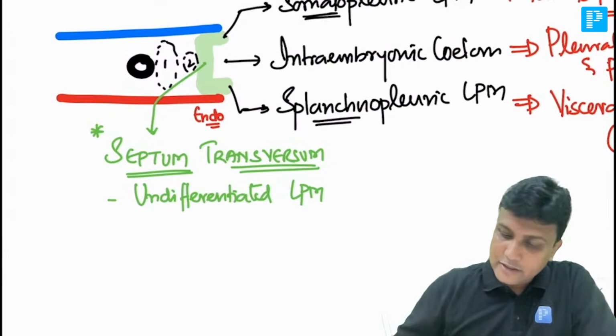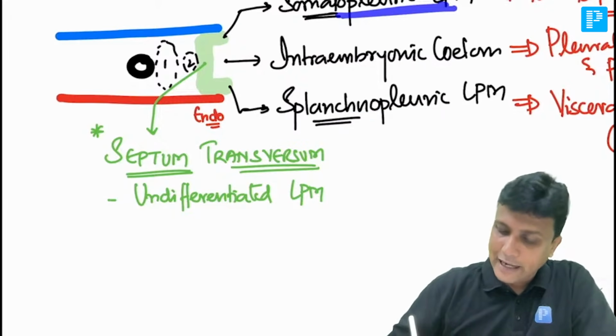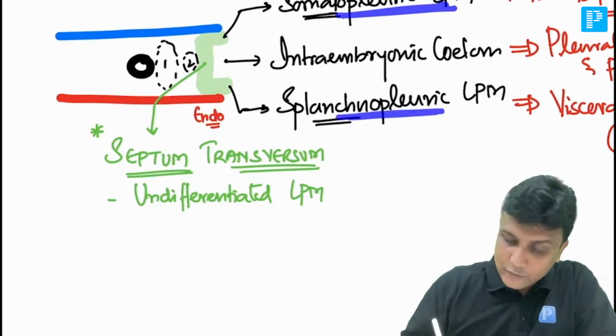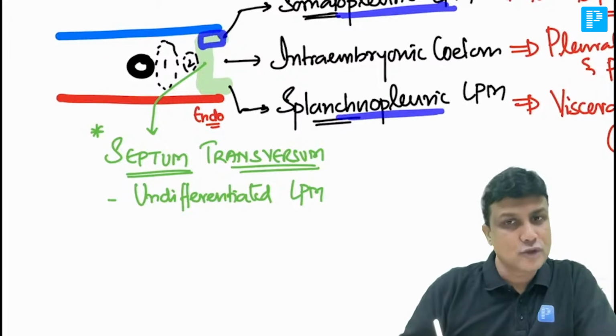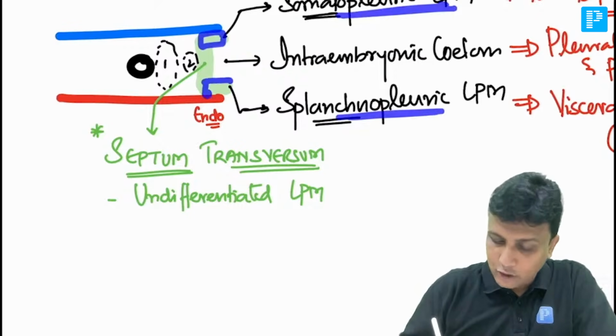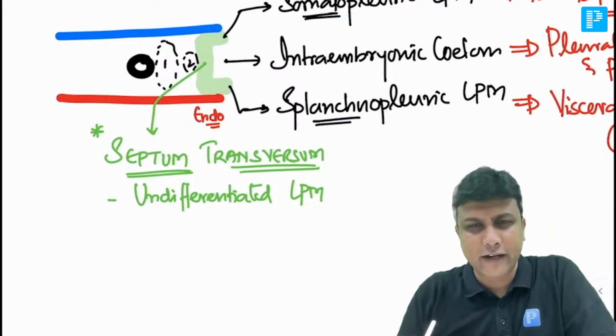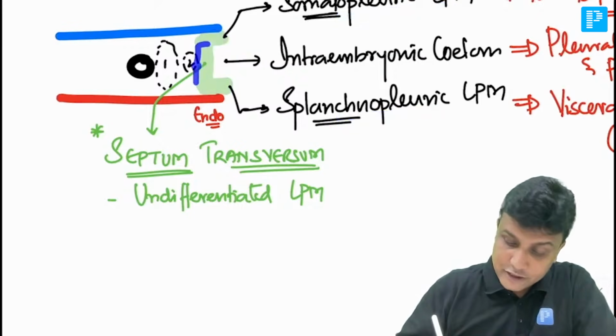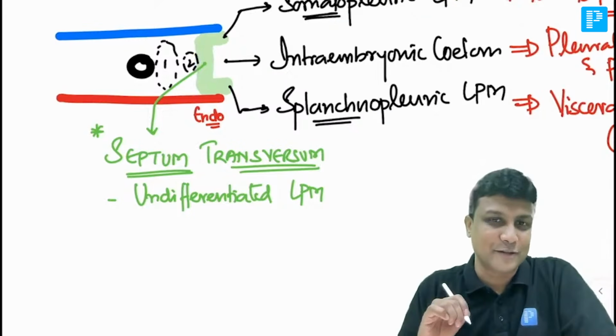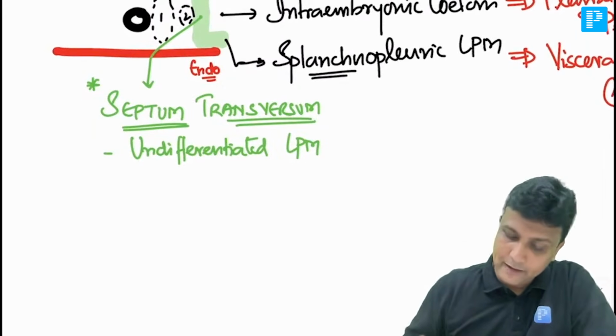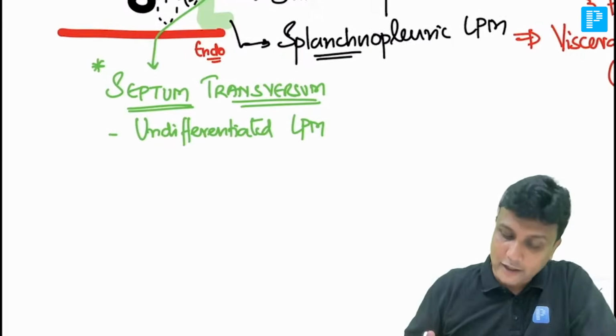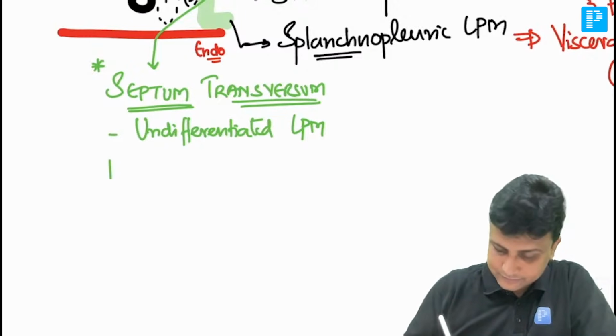Lateral plate mesoderm is divided into somatopleuric and splanchnopleuric. The one which is along with the ectoderm, somatopleuric. The one which is along with the endoderm, it is splanchnopleuric, fine. But the undifferentiated part is referred to as septum transversum. Septum transversum. And now, my dear friends, what are the derivatives of this one?